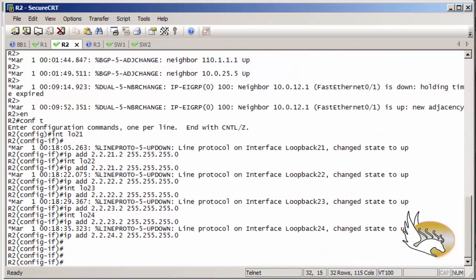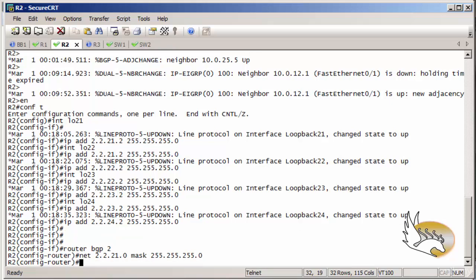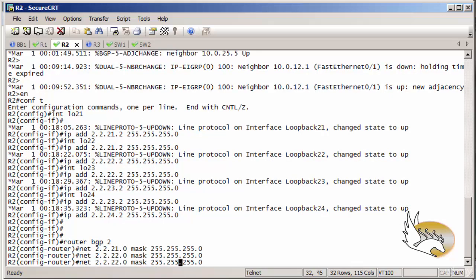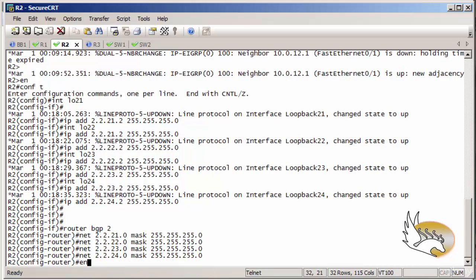Now let's advertise them into the BGP table. I go to router BGP 2 and add network 22.21.0 with a mask of 24 bits. The next ones, 22, 23, and 24, are also going to be added to the BGP table.